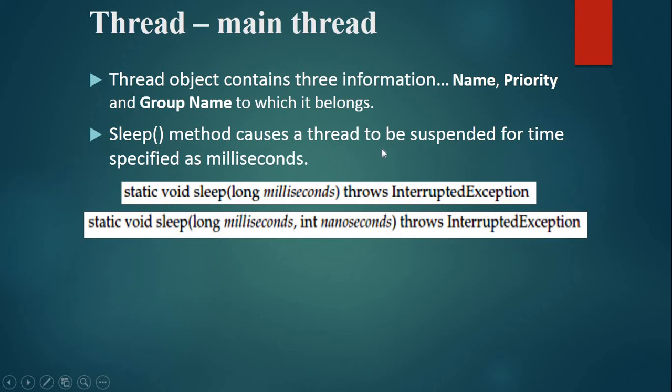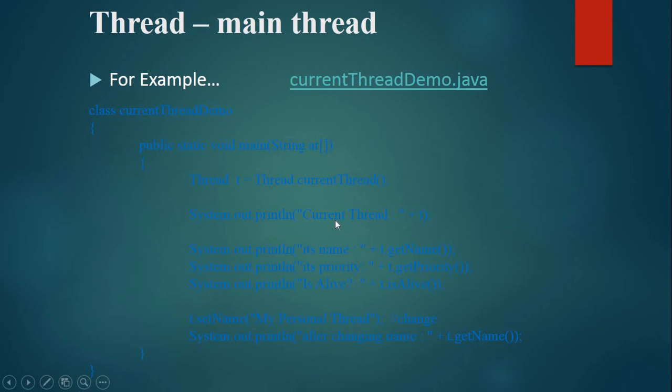The sleep method causes a thread to be suspended for a specific number of milliseconds. For it, we have two methods: static void sleep, in which we pass milliseconds as a long, and second, static void sleep, in which we pass two parameters, one is milliseconds and the second one is nanoseconds.